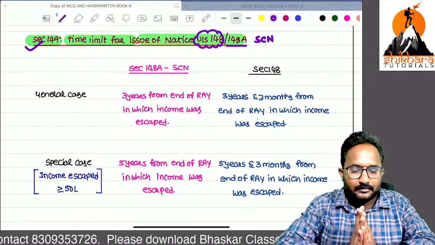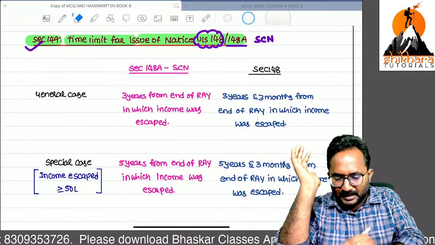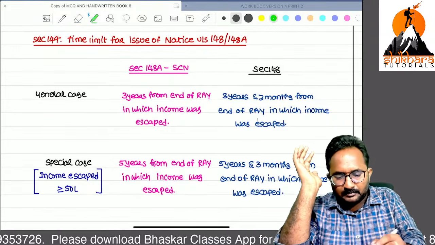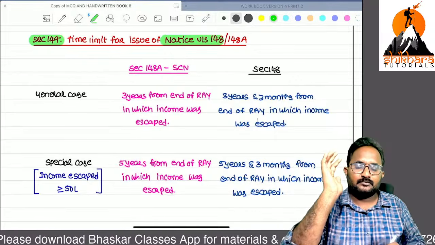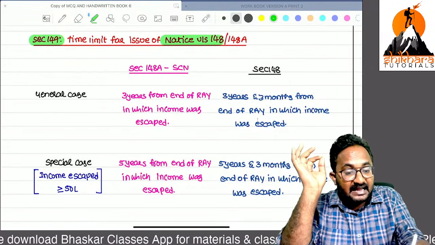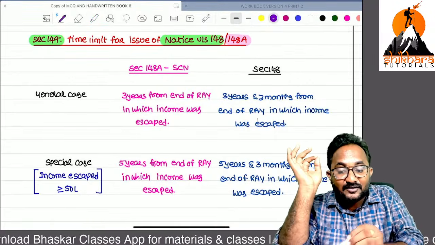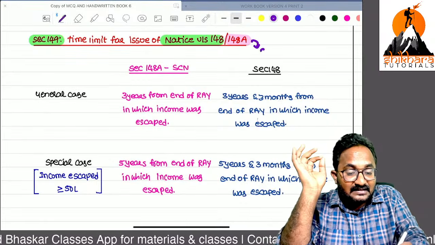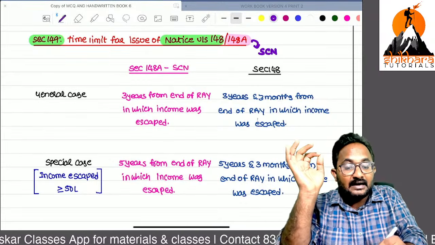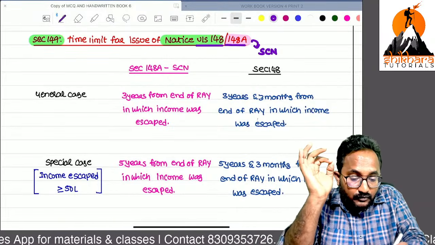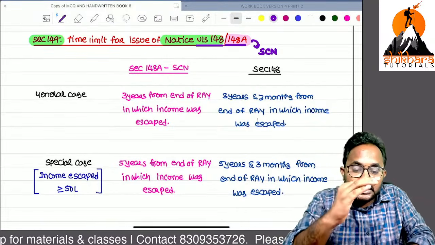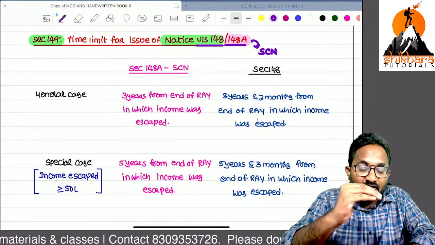Are you clear? Before the amendment, we only had the time for issuing the 148 notice. But after the amendment, they introduced time limits for 148A, which is nothing but the show-cause notice. Directly don't issue the 148 notice. Please follow the 148A procedure. For that also they have given time limits after the amendment.